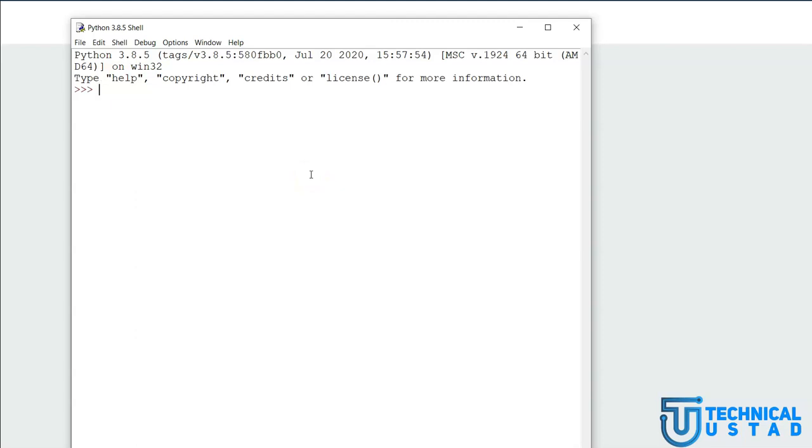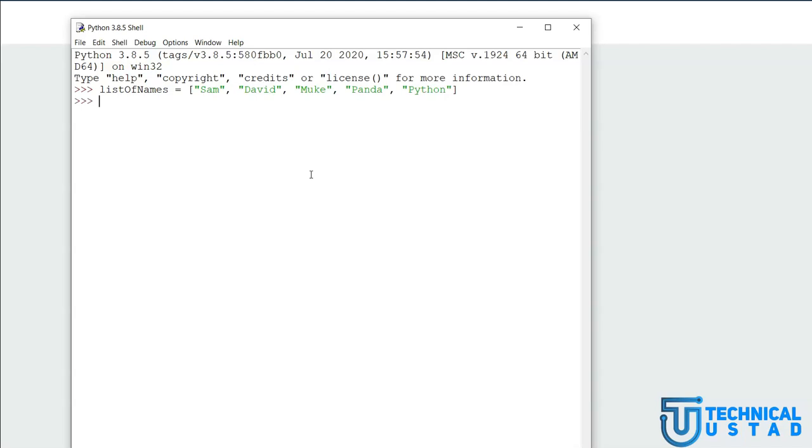Let us say I have a list of names. Let me define this list as names of some people who are working in a certain organization. So these are some people who are working in a certain organization.